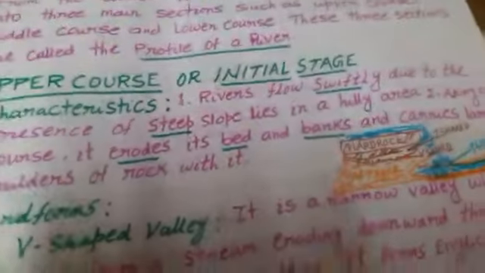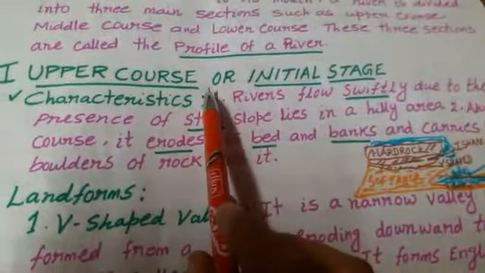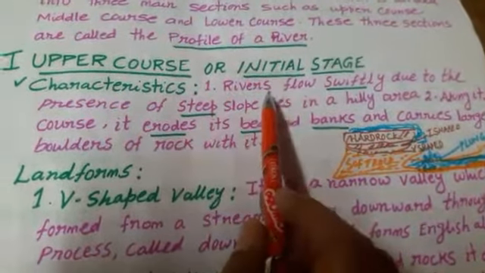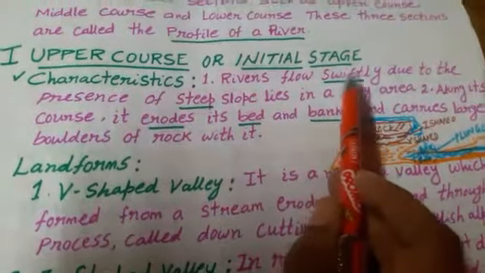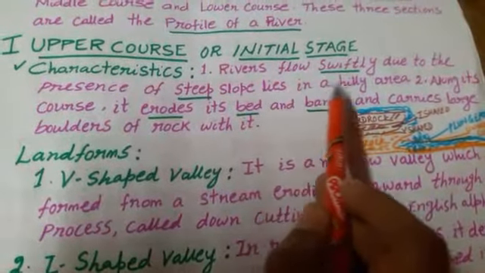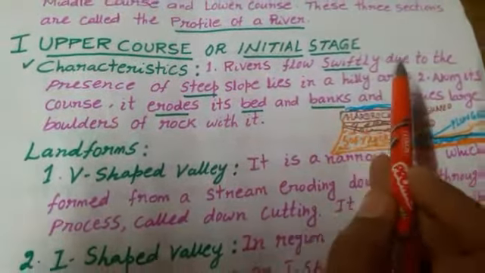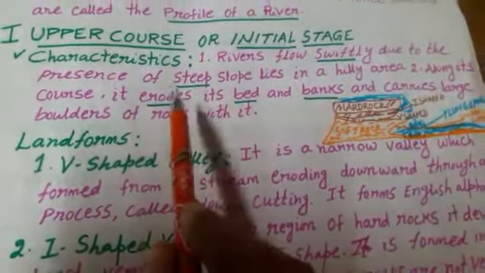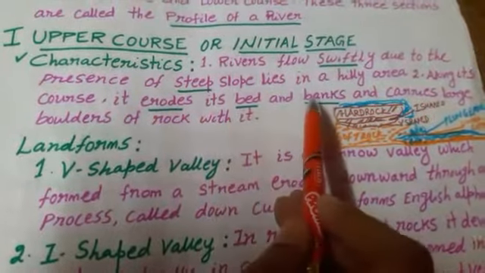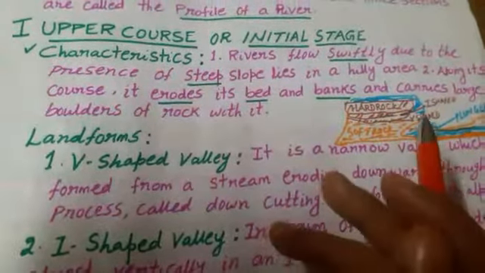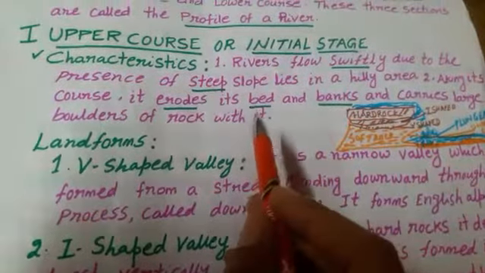Let us discuss the upper course or initial stage of a river. In the upper course, certain characteristics are there. First characteristic: rivers flow swiftly, meaning fast, due to the presence of steep slopes in a hilly area. Second characteristic: along its course, it erodes its bed and bank and carries large boulders, meaning stone particles, rock particles with it.